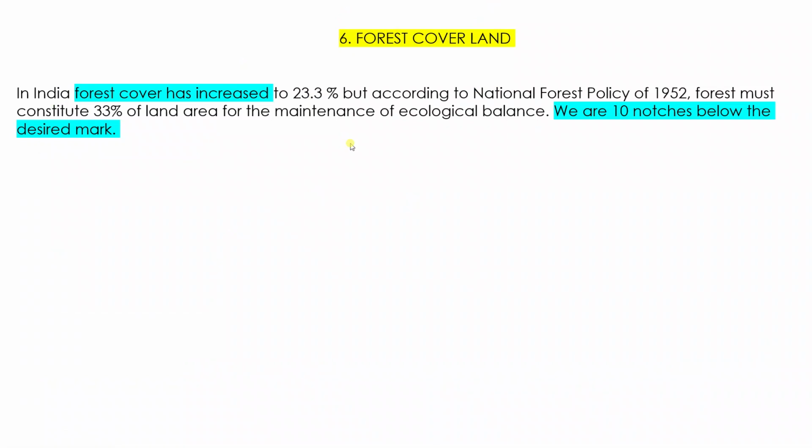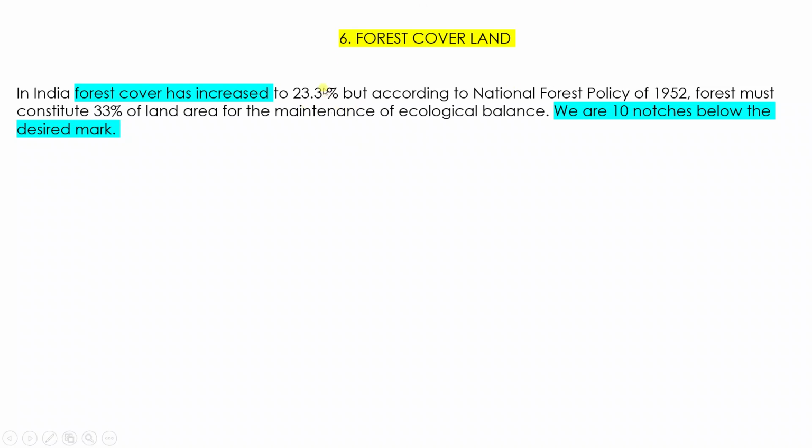Then the last category is forest cover land. As the name suggests, this is the land area on which we have got forest cover, right? So in India as of now, forest cover is 23.3%, and as I told you, there's an increase. But we are still 10 notches below the desired mark, because the government says that at least 33% of land area should be covered with forest.